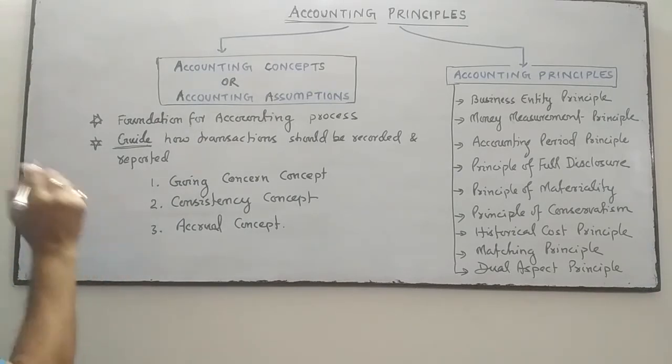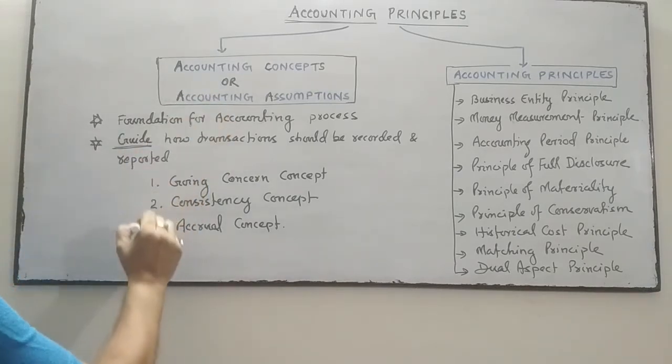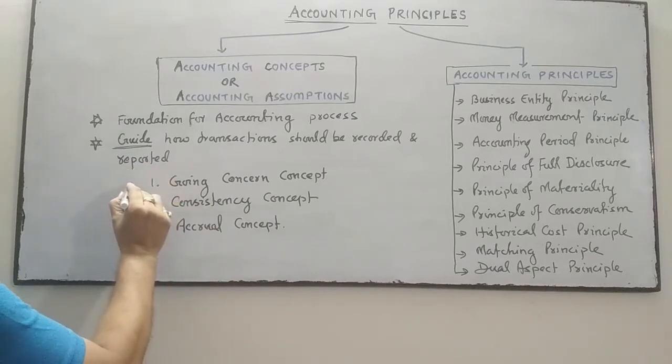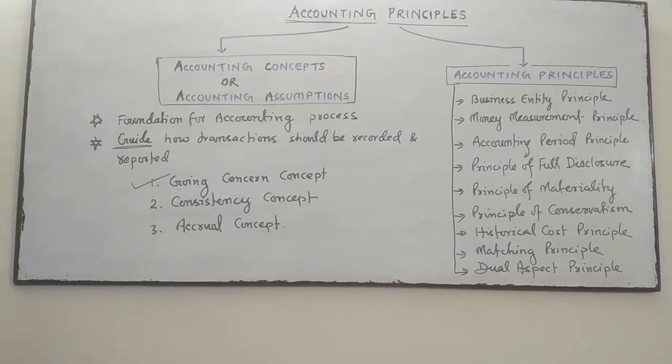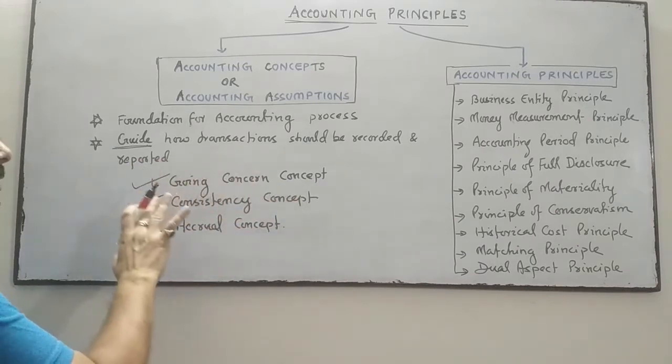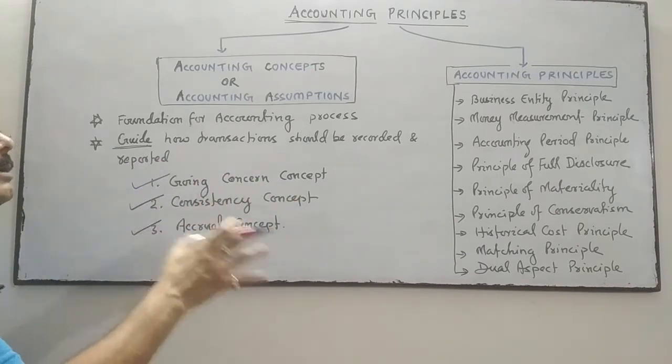There are three accounting concepts. Number one is the going concern concept. Number two is consistency. Number three is the accrual concept. So, going concern concept, consistency concept and accrual concept.